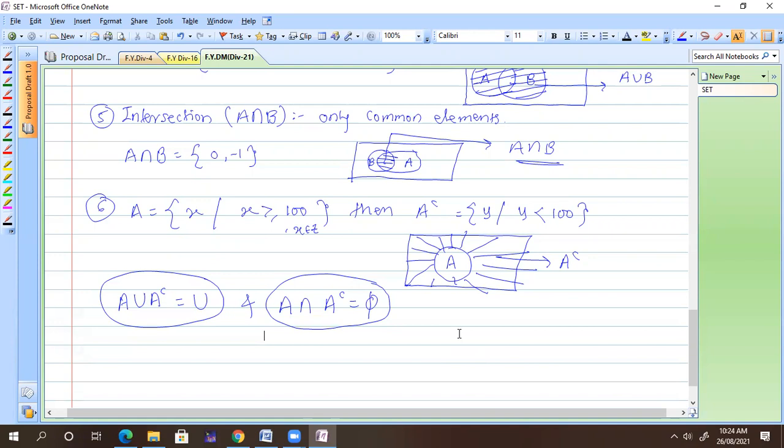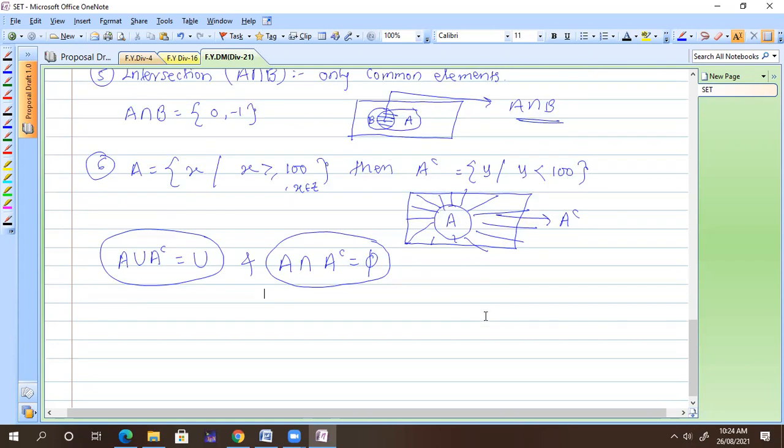Set A contains all the students who got 80 plus marks, and set B contains all the students who got below 80 marks. Okay, 80 and 80 plus, and below 80. So if you take the intersection, nothing is there, because we already covered above 80 and below 80. So it remains an empty set. Yes, always it remains an empty set.